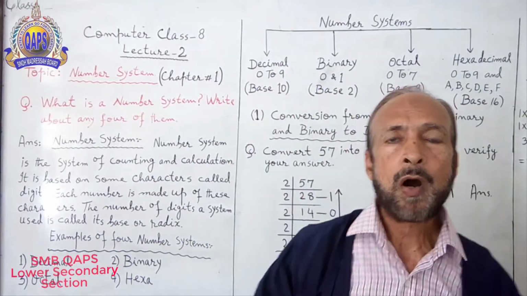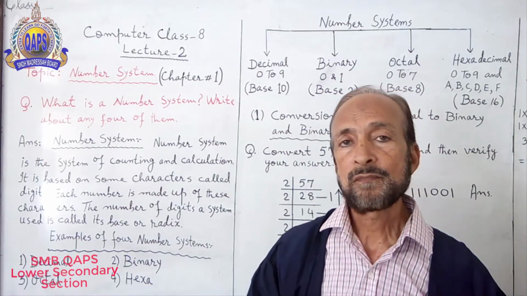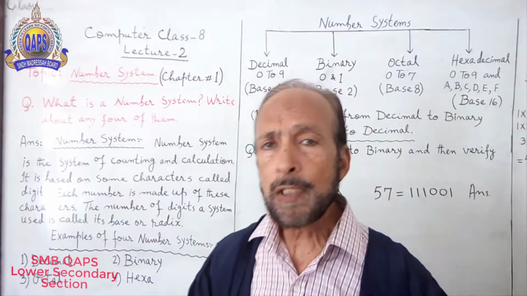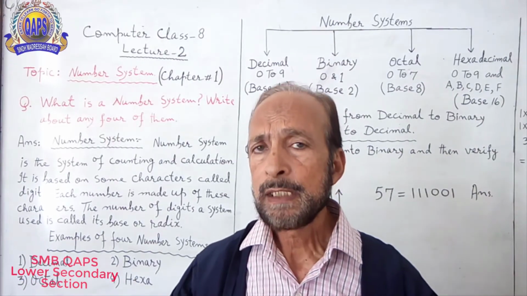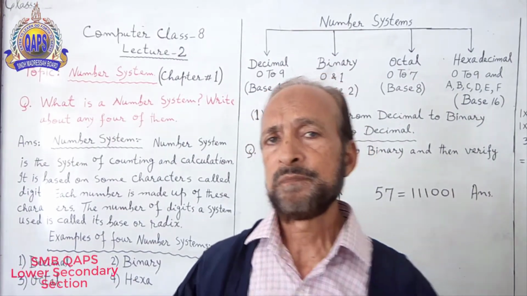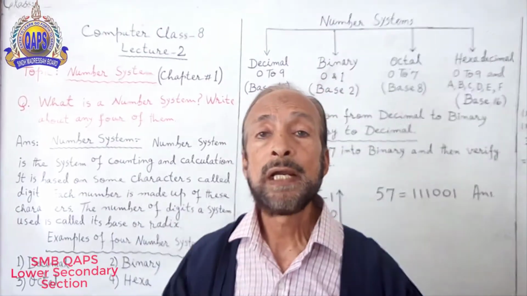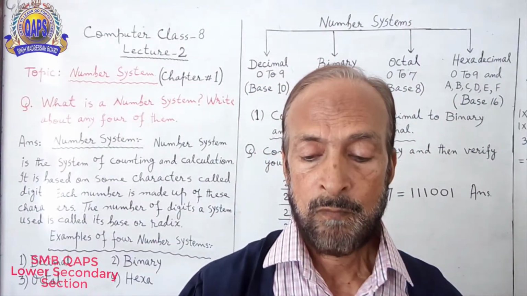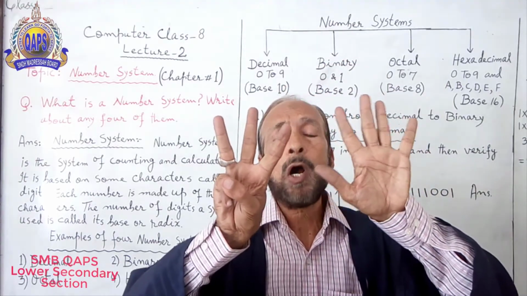Number 3, octal. The word octal came from Latin language and it means 8. Octal means 8.